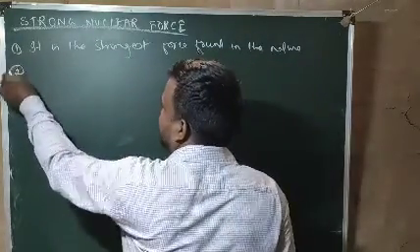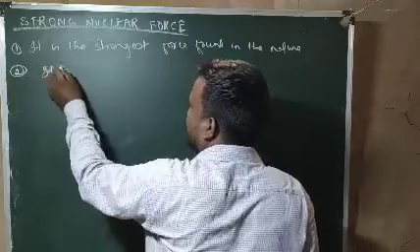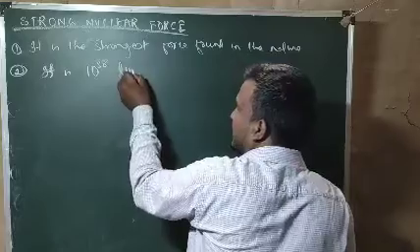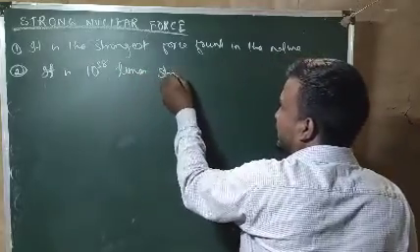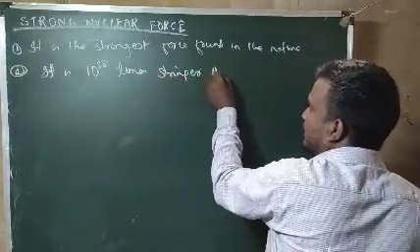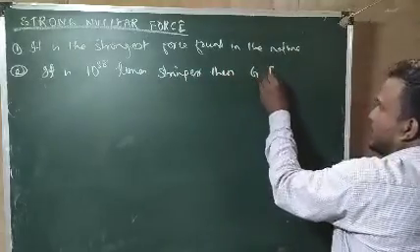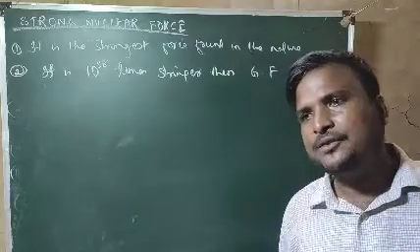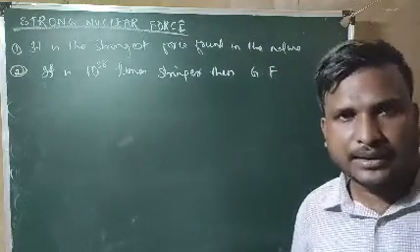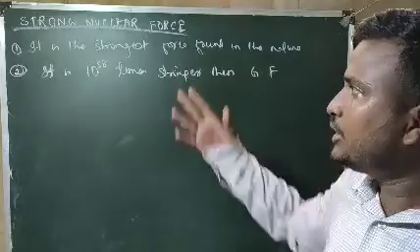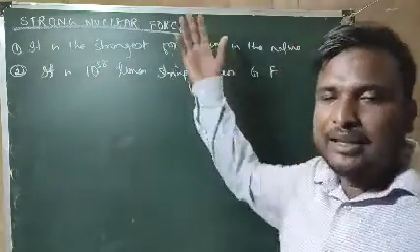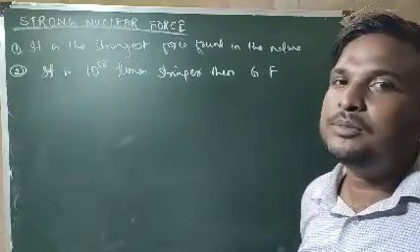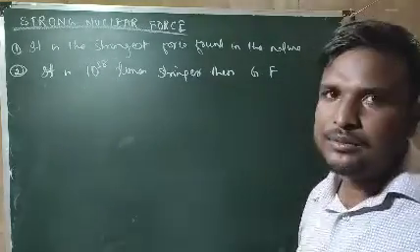Second property: it is 10 to the power 38 times stronger than the gravitational force. What is the meaning? The electromagnetic force is 10 to the power 36 times greater than the gravitational force, but the strong nuclear force is 10 to the power 38 times. Means the strong nuclear force is 100 times, that is 10 to the power 2 times, greater than the electromagnetic force.